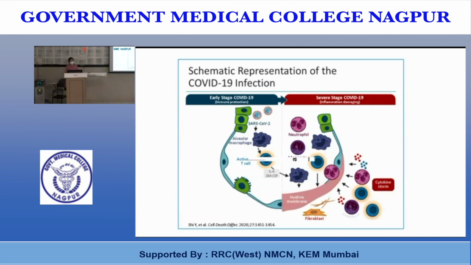This is the schematic representation of COVID-19 infection. There are 2 stages, early stage and severe stage. The early stage is a normal immune response to any viral infection, with activation of the T cells and release of interleukins and cytokines. But in the severe stage, there is inflammatory damage due to excessive production of pro-inflammatory cytokines and chemokines.